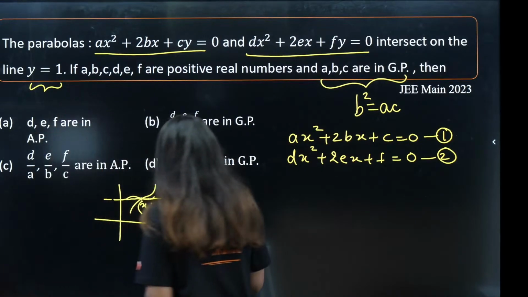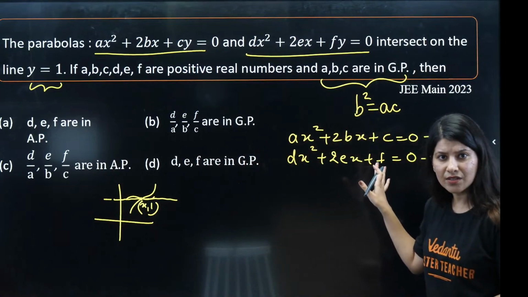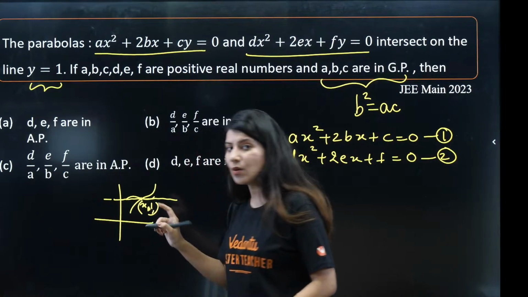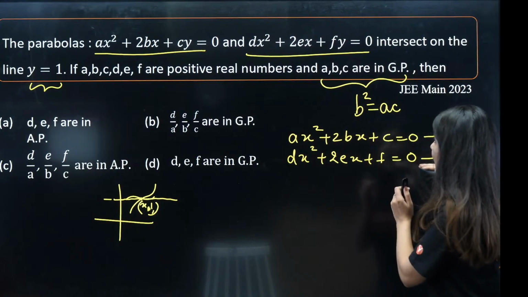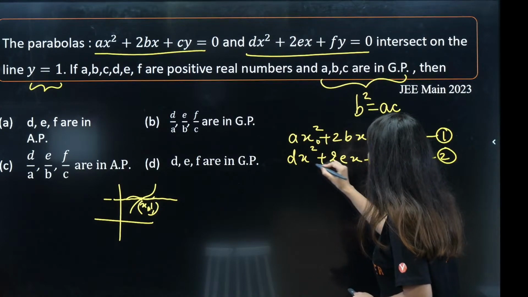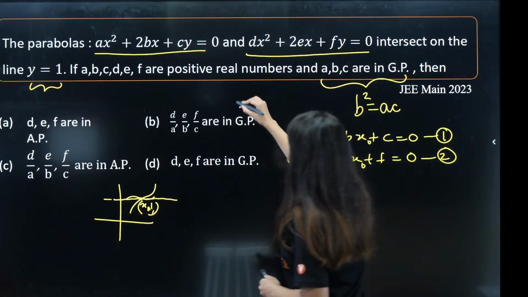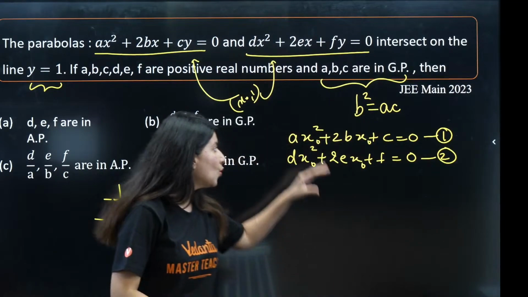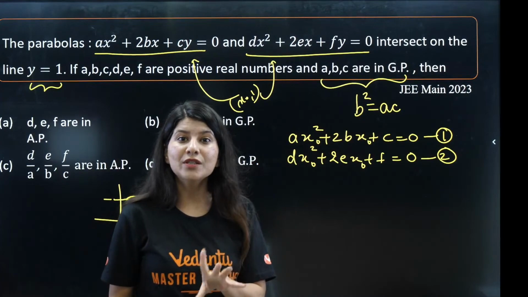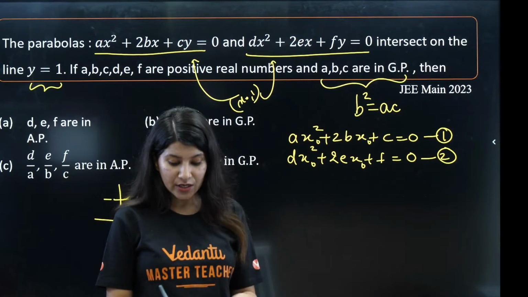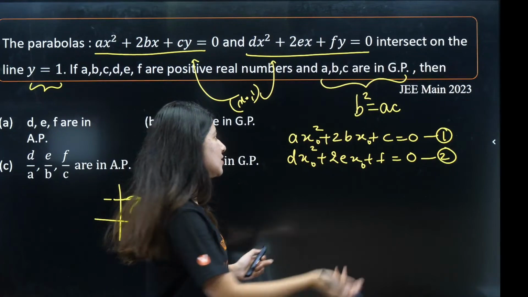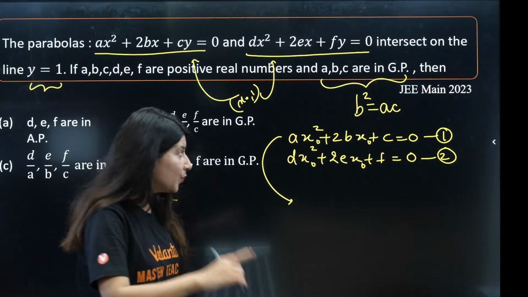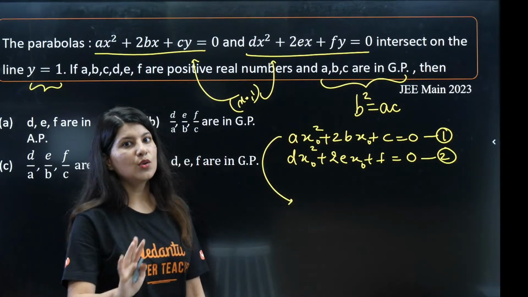So basically, the moment you plug in 1 in both the equations, you can write it as x naught as well. So x naught comma 1 is the common point. You are satisfying x naught comma 1, right? X naught comma 1 will satisfy both the parabolas, right? So both the equations are having one common root. So just solve this equation, get the value of x naught from here, put the value of x naught in the second equation, you will get your answer.